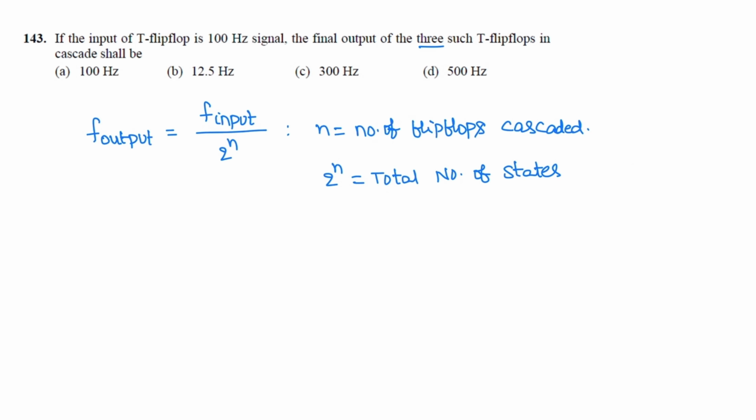Next question. Question number 143. If a 100 Hz signal is given as input to a T flip-flop, what is the output frequency when 3 T flip-flops are connected in cascade? We know the formula: output frequency is input frequency divided by the total number of states.